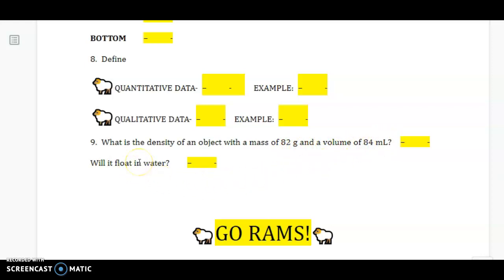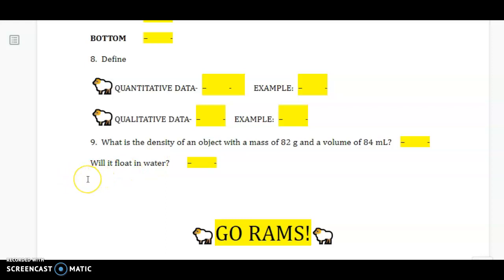Will it float? Well, if its density is greater than 1, it will sink. If it's less than 1, it will float. If it's equal to 1, it will hover in the water. Do the calculation and find out the answer to this question. Notice it says, will it float in water?